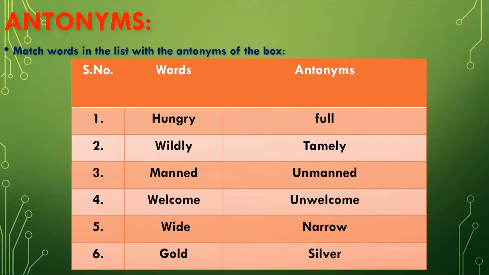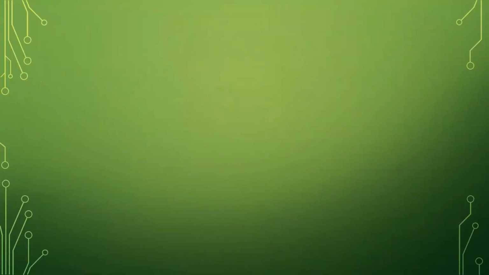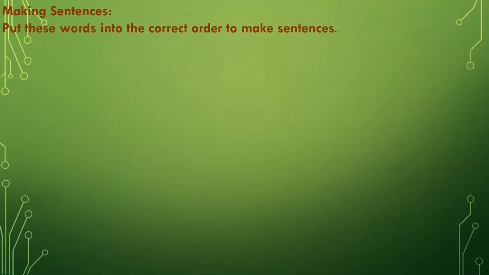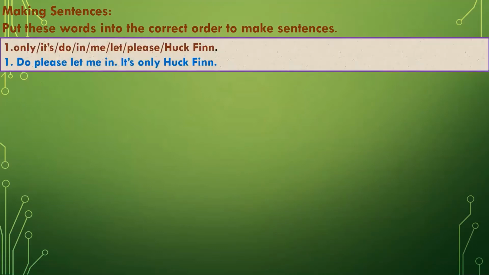So we are going towards the next page, and the next slide is about making sentences. Put these words into the correct order to make sentences. The first is a jumble of words; you have to rearrange the words to make a sentence. Only it's do in me, let please Huck Finn. So: Do please let me in. It's only Huck Finn.